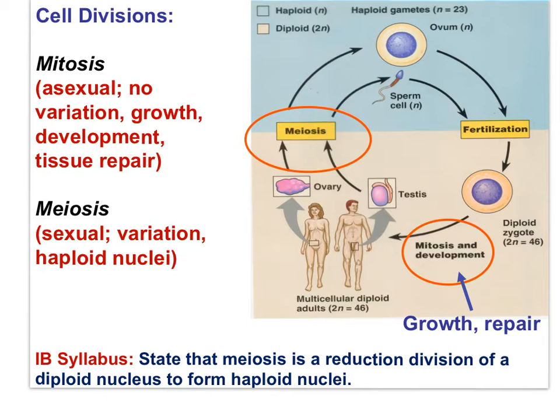As well, meiosis produces gametes, sperm and egg, each with half the number of chromosomes of other cells in the body. Meiosis is a reduction division of a diploid nucleus to form haploid nuclei. The condition of having half the number of chromosomes, one set of 23, rather than two sets of 23, is known as the haploid condition. Also keep in mind that gametes are genetically different from one another, producing great genetic variety within a species. How meiosis produces genetic variety will be the subject of Meiosis Part II.